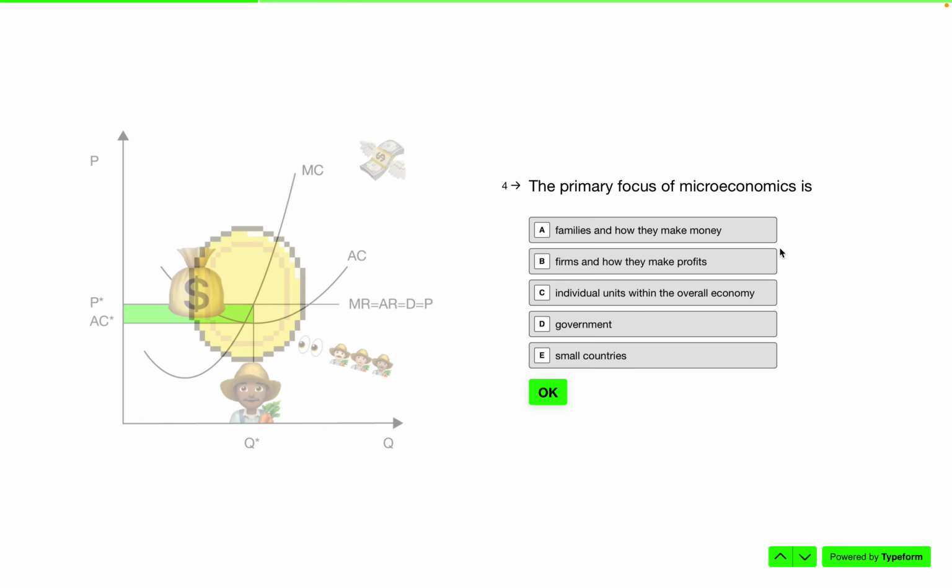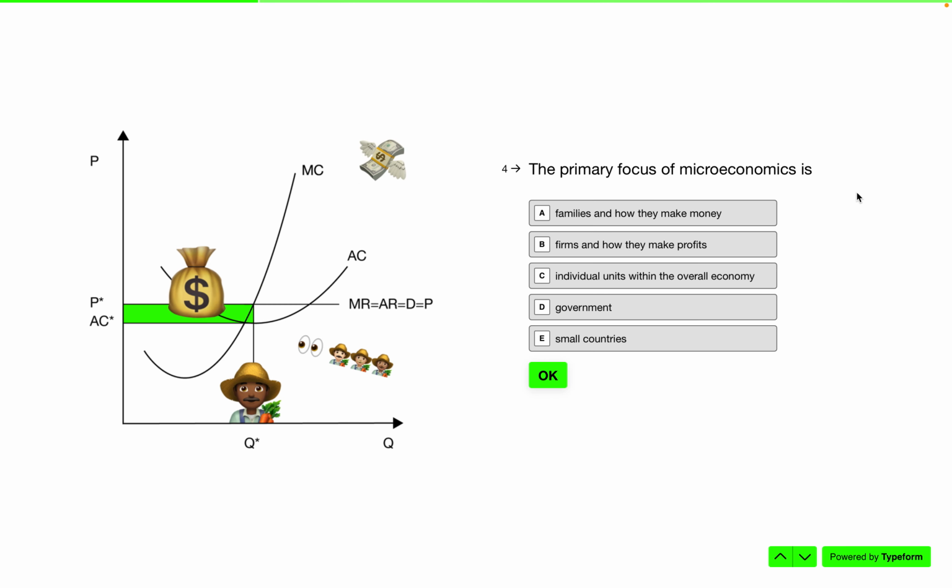All right. The primary focus of microeconomics is firms and individuals. Now, right? Microeconomics is the study of how firms and individuals deal with the subject of scarcity. I'm not sure if I see that here. I see 2 good answers, firms and how they make profits, and individual units. Individual units means firms, means households, means literal individuals. So let's go with that one. It's definitely not governments or small countries.